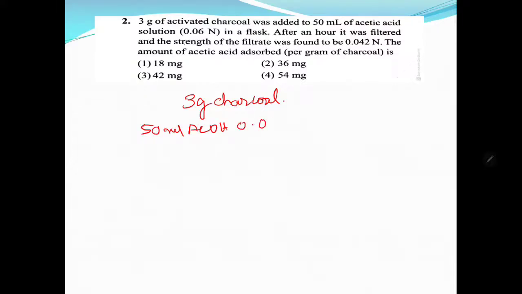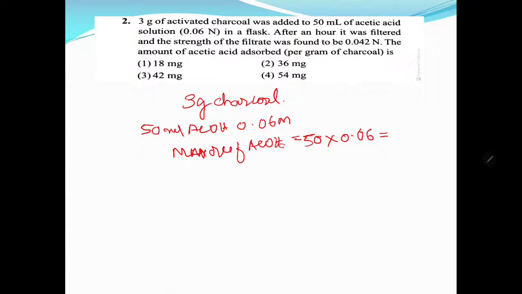Normality and molarity are the same for acetic acid, a monobasic acid. So the millimoles of acetic acid actually taken is 50 into 0.06.